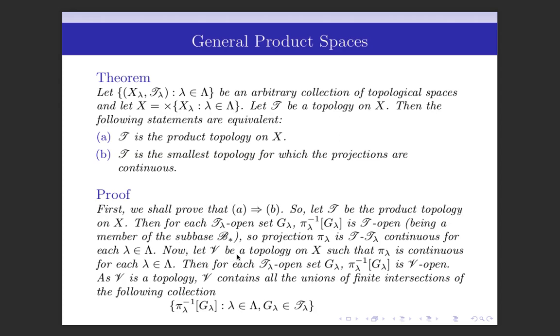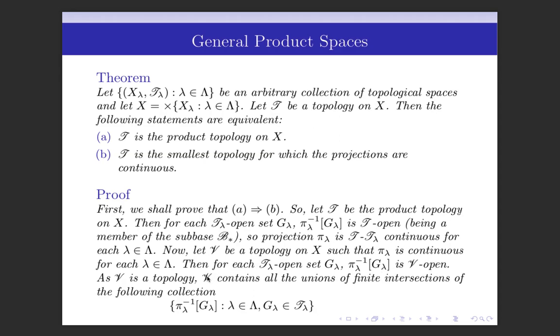So consider any other topology. Suppose V is a topology on X such that pi_lambda is continuous for each lambda belongs to capital Lambda. Then for each T_lambda open set G_lambda, pi_lambda inverse G_lambda is V open because pi_lambda is continuous. So the inverse image of any open set is open, it must be open in the topology. So pi_lambda inverse G_lambda is V open.